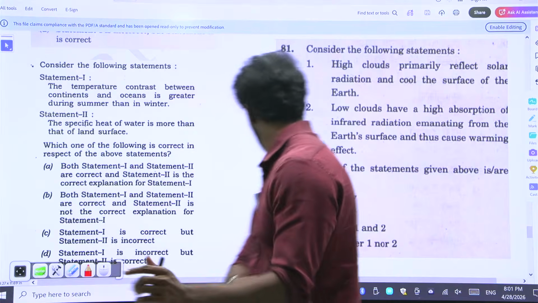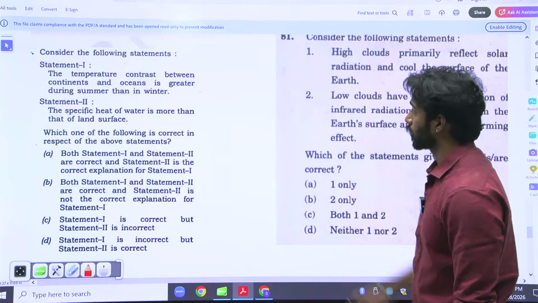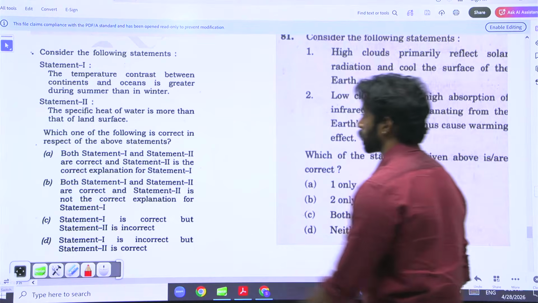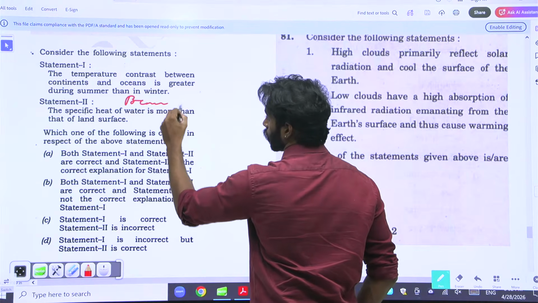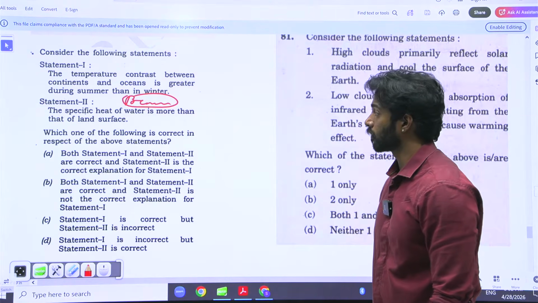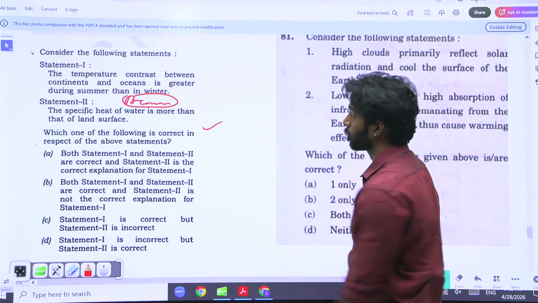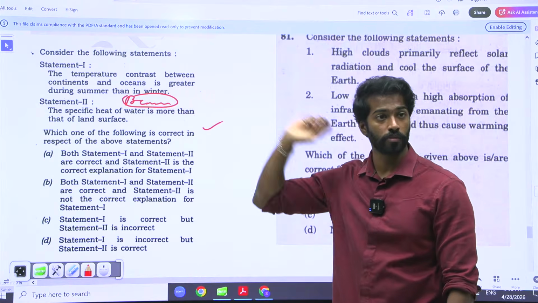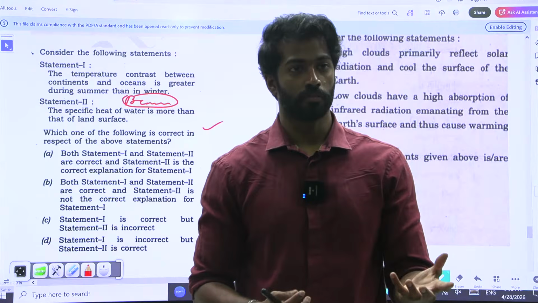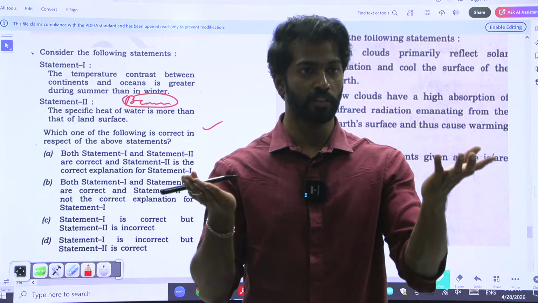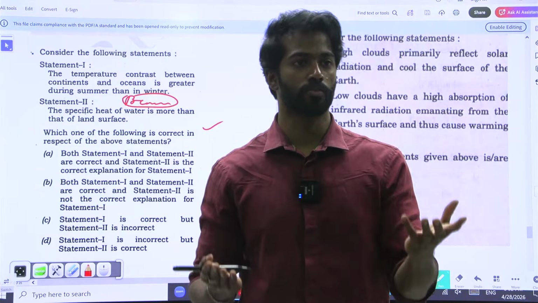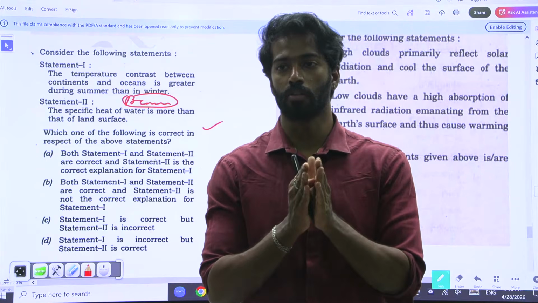Okay? Yeah. The temperature contrast between continent and ocean is greater during summer than in winter because specific heat of water is more than that of land surface. Second statement is right, but the temperature contrast, is it great during summer or winter? Just now we talked. In winter, the land cools faster and the ocean still stays warmer. So the temperature contrast is more in winter. In summer, the ocean is warm, land is also warm. The temperature contrast is small.